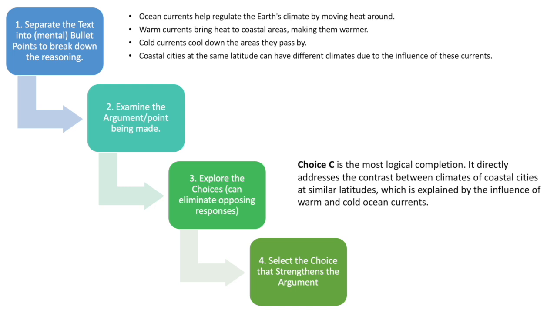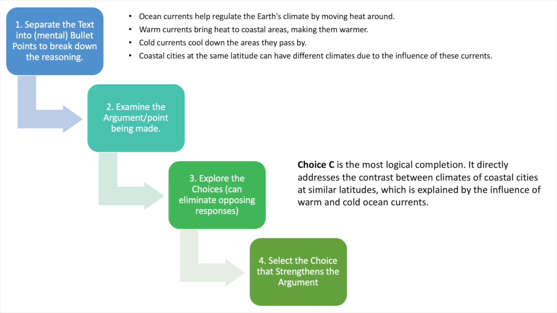So, option A mentions how warm currents can lead to milder winters and hotter summers, which is accurate, but it does not address the contrast in climates at the similar latitudes, and that's why we eliminate this choice. Now, going on to B, choice B discusses stable weather patterns, which, while related to ocean currents, does not directly address the contrast in climates that the passage focuses on. This can be eliminated. Choice D touches on cold currents bringing fog and cooler air, which is a true statement, but it does not provide a comparison between cities at a similar latitudes, and that's why we also eliminate D.